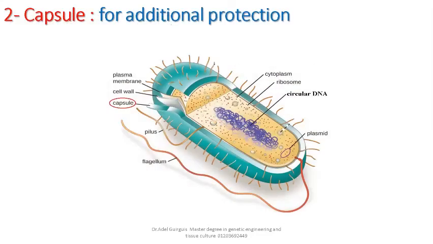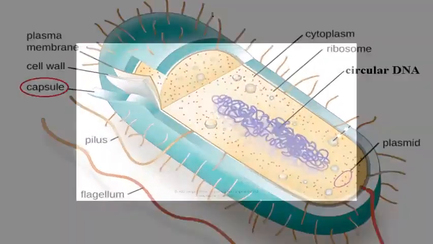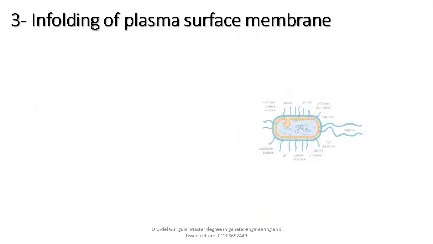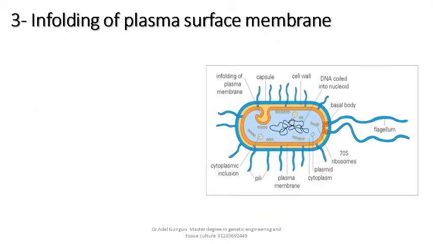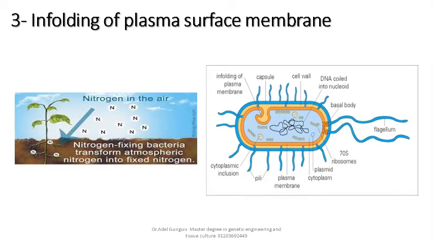Some bacteria possess a capsule for additional protection against adverse conditions. Some bacteria may have infolding of the cell surface membrane that may form a photosynthetic membrane carrying photosynthetic pigments or carry out nitrogen fixation. Also, it increases the surface area for metabolic reactions.